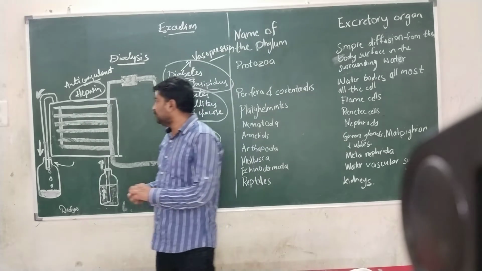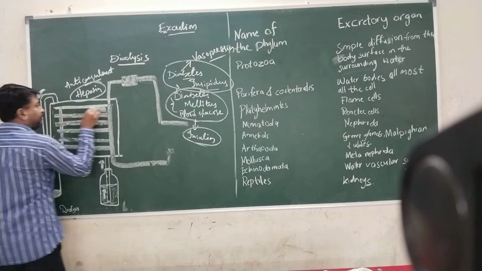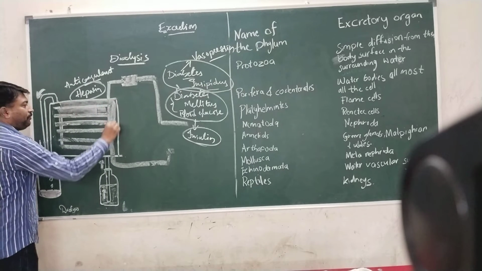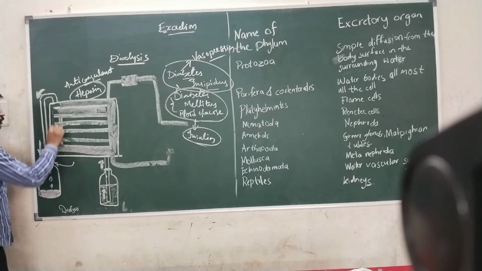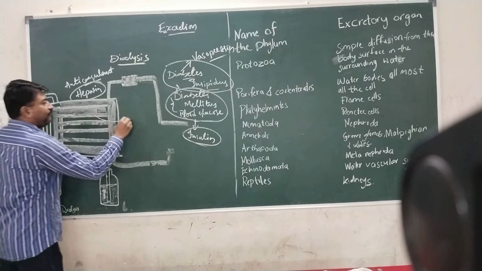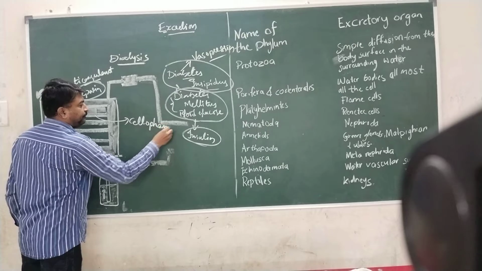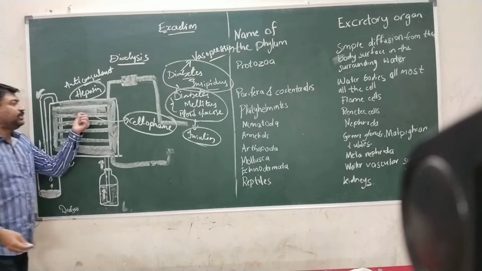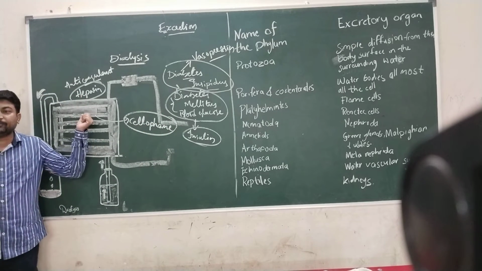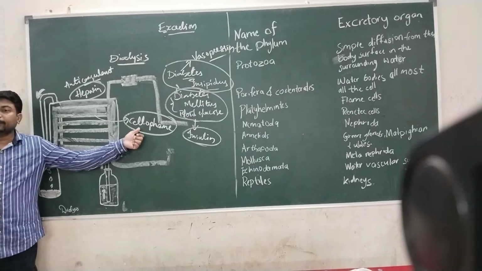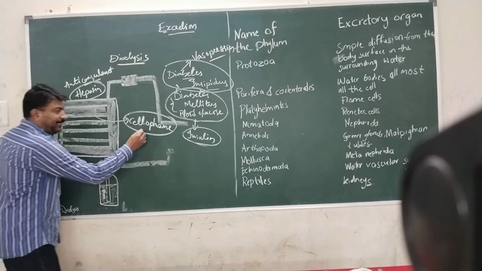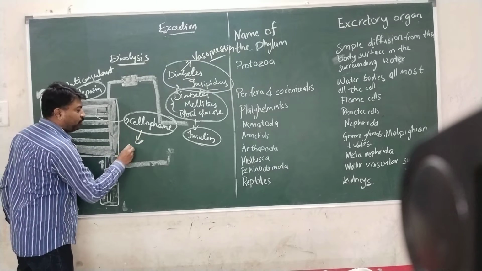Now, what does the dialysis machine consist of? The dialysis machine consists of tubes or channels made up of cellophane. These tubes are made up of cellophane, and this cellophane is in turn made up of cellulose.